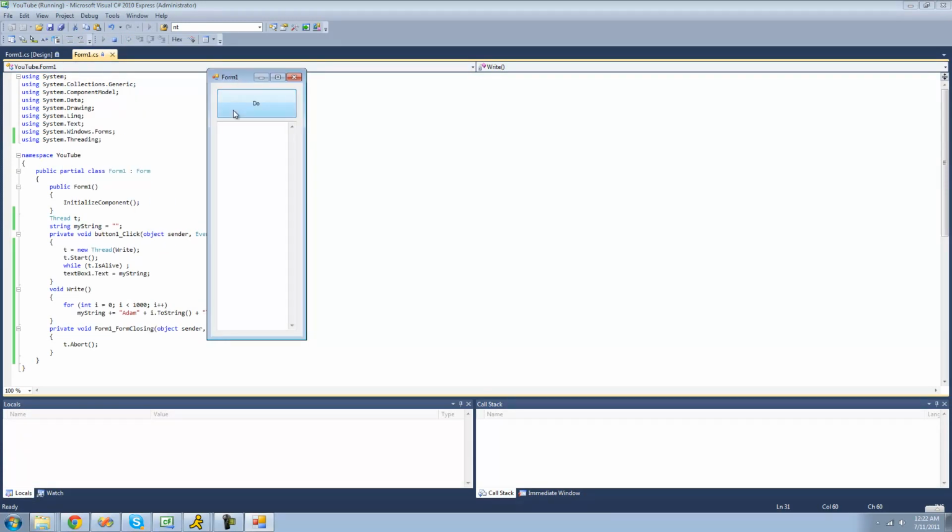So now when we click this do button, we should get atom 0, atom 1, atom 2, and so on. Yep, now we got all of these in here.